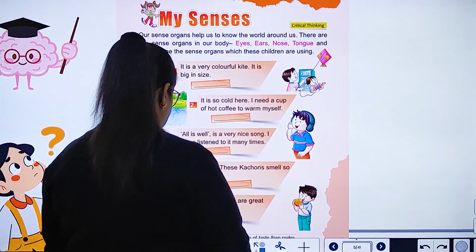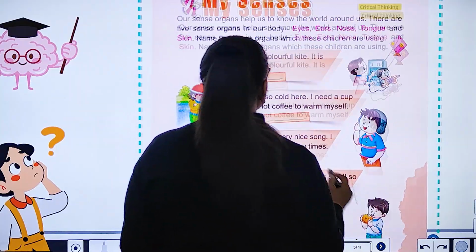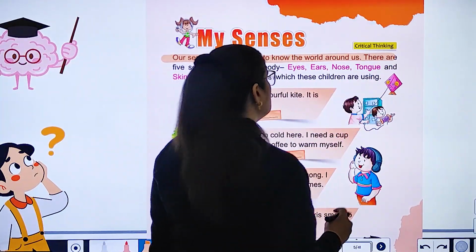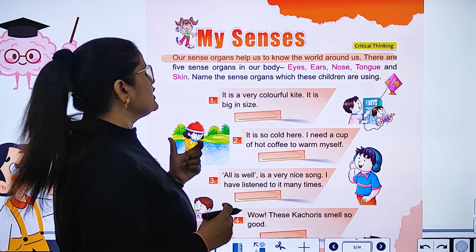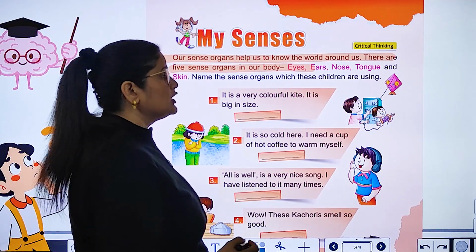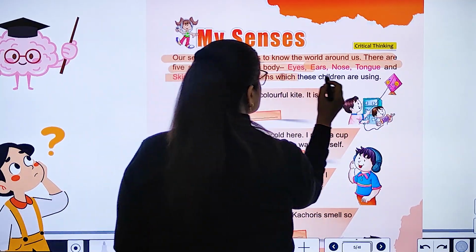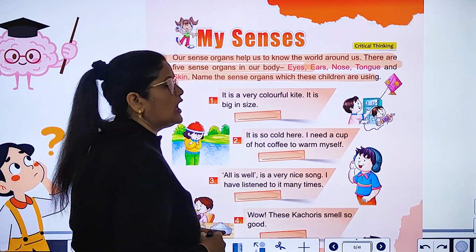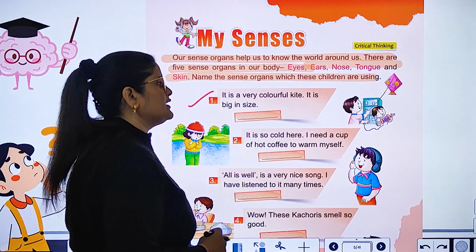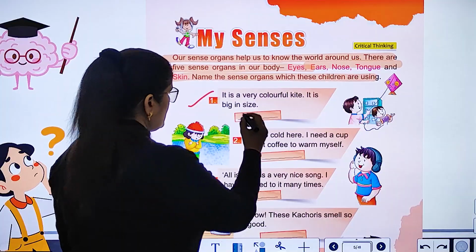My senses. There are 5 senses, na? So, sense की बात हो रही है यहाँ पे. Our sense organs help us to know the world around us. So, there are 5 sense organs in our body: eyes, ears, nose, tongue, and skin. Name the sense organs which these children are using. Number 1. It is a very colorful kite. It is big in size. Eyes.